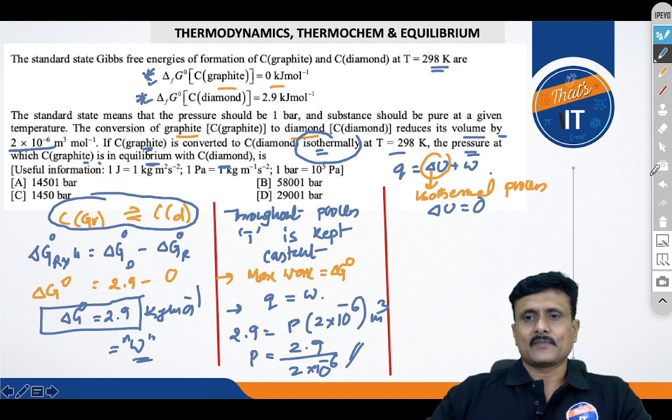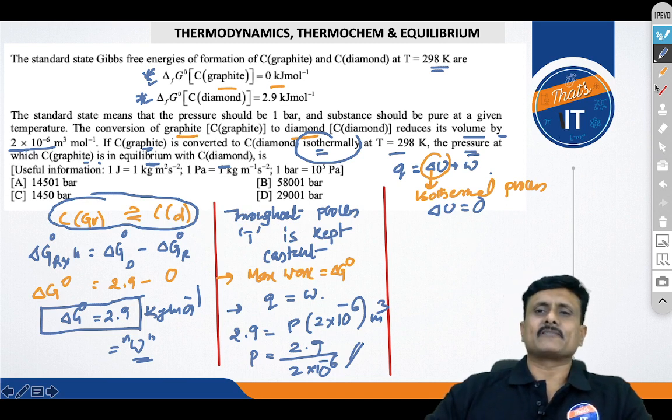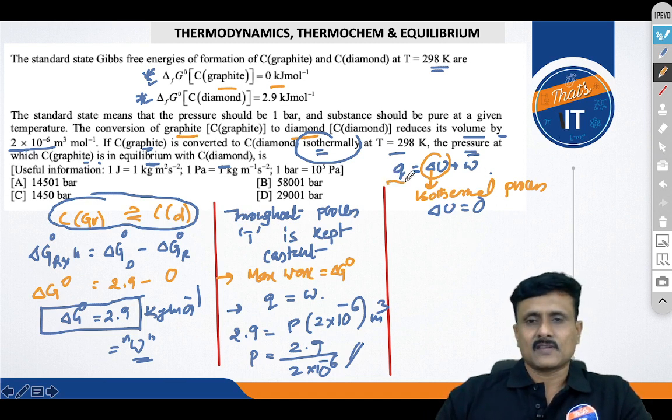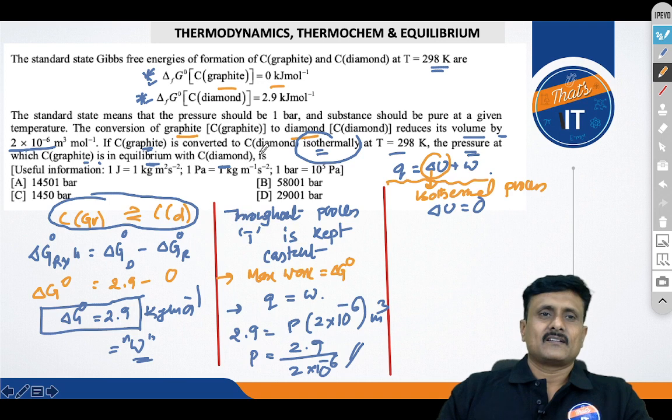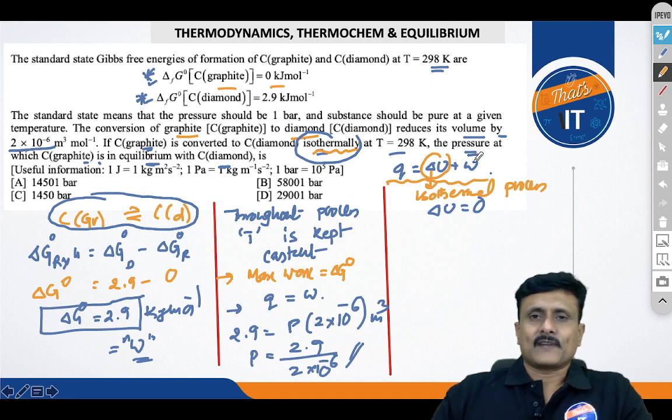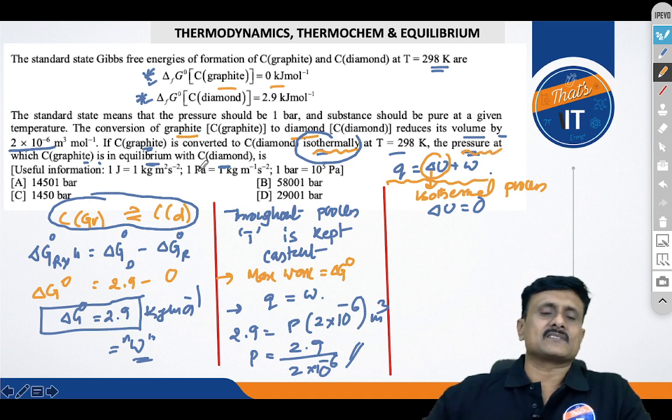Hope you understood the solution to the question. Of course we have done some vague things, like using the first law of thermodynamics, which is actually applicable to ideal gases, but it's okay if you solve this question by this means, because there is no other way out. It is mentioned that it is isothermal, and you have to find the pressure at which this process is done.